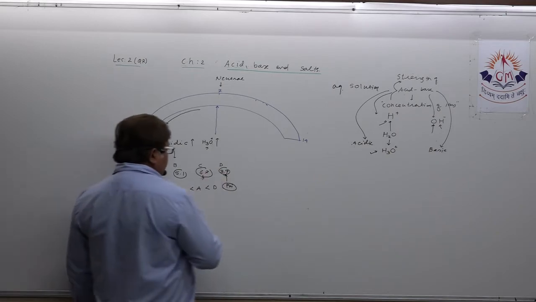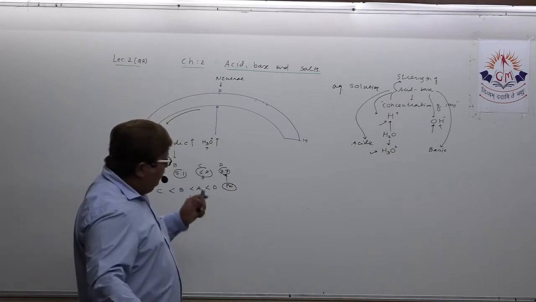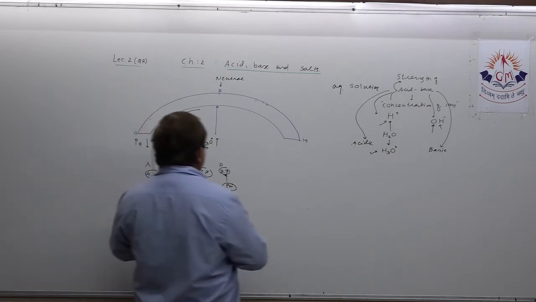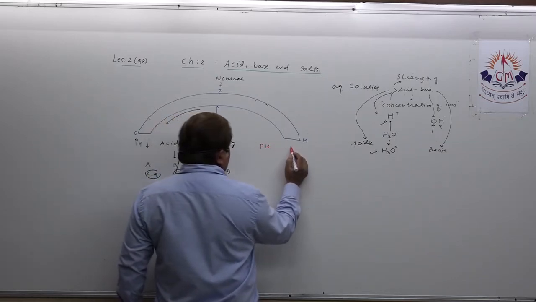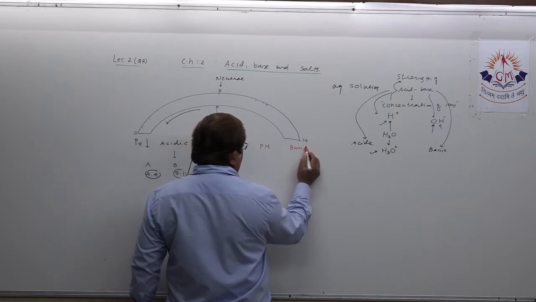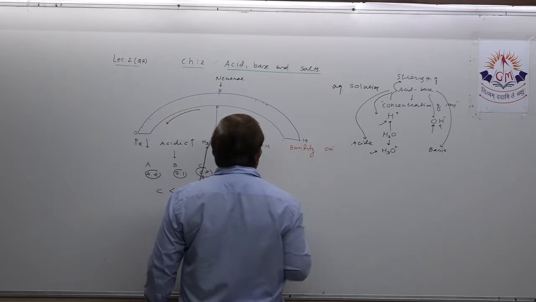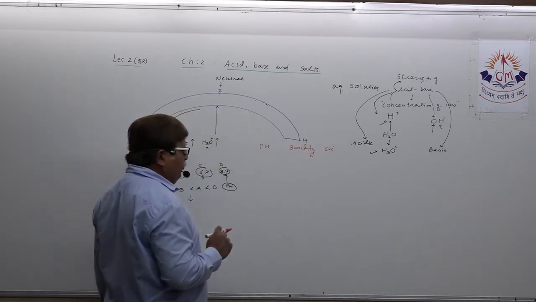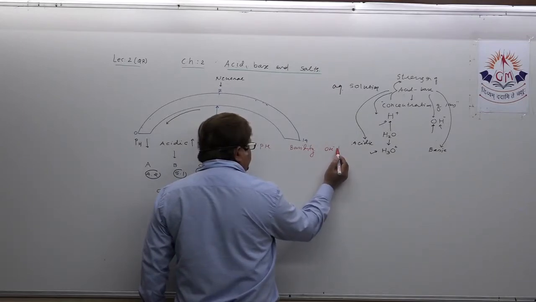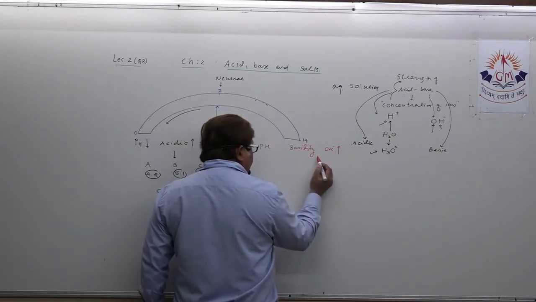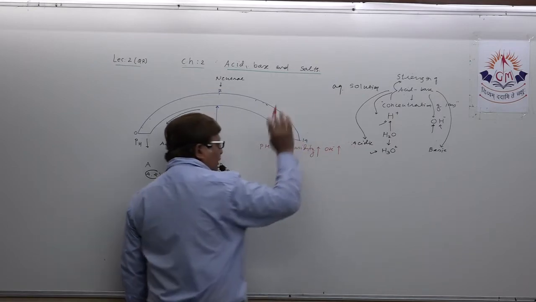The same thing, see how I am relating the other fact when I am writing it here. Okay, see, pH, then I am writing basicity, and then I am writing OH minus. Okay, now I am going to show the arrows. I am showing this arrow, this arrow, this arrow, all are upward going.